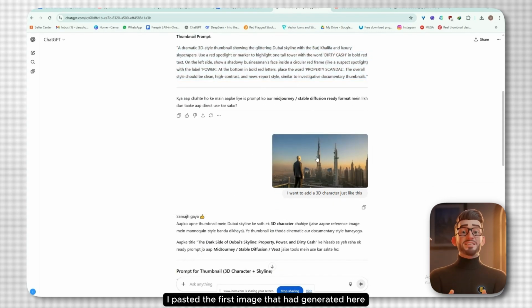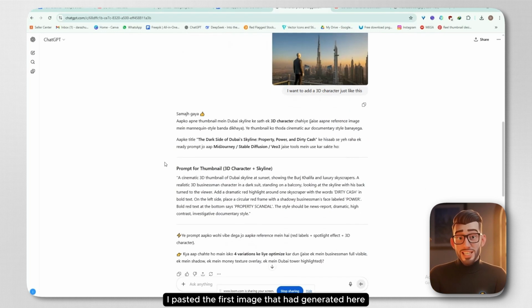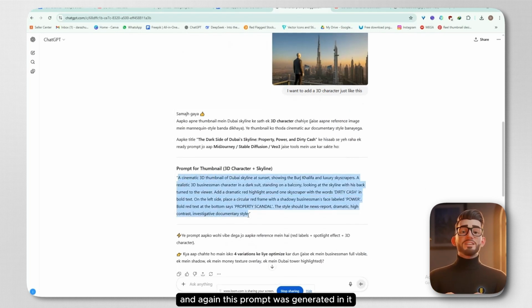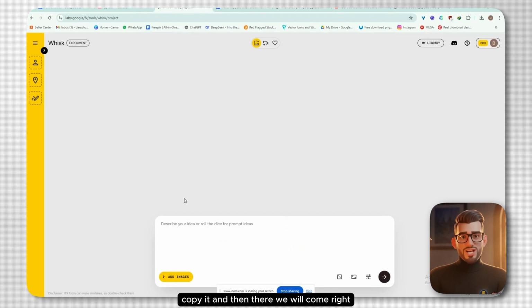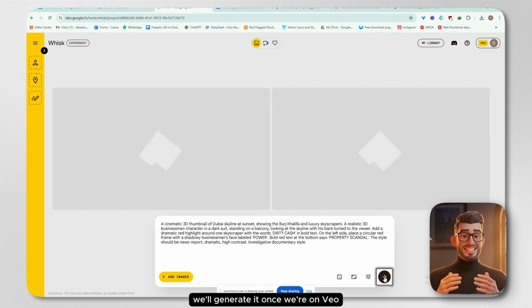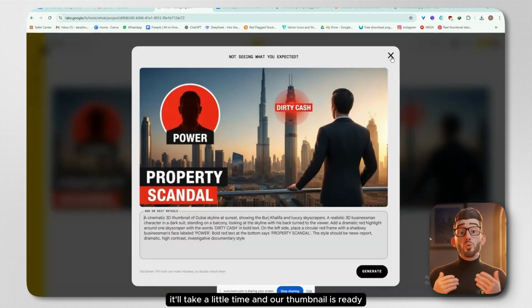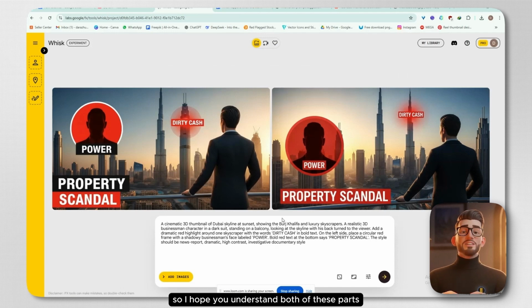So according to this, I pasted the first image that had been generated here, and again, this prompt was generated in it. Now I will just click on the prompt, copy it, and then we will come to Veo. We'll generate it once we're there. It'll take a little time, and our thumbnail is ready. So I hope you understand both of these parts.